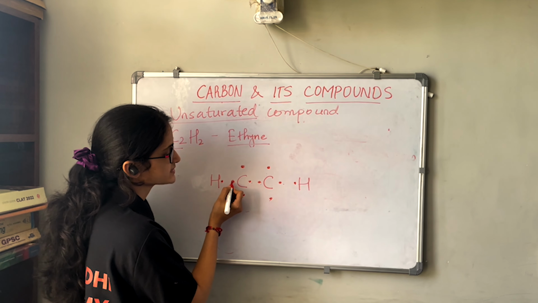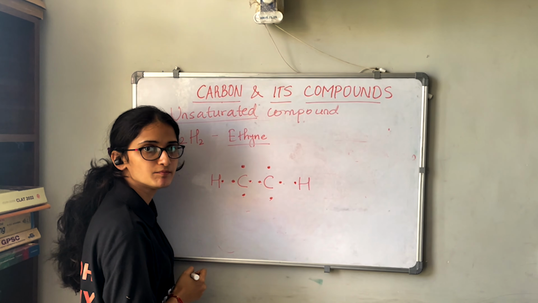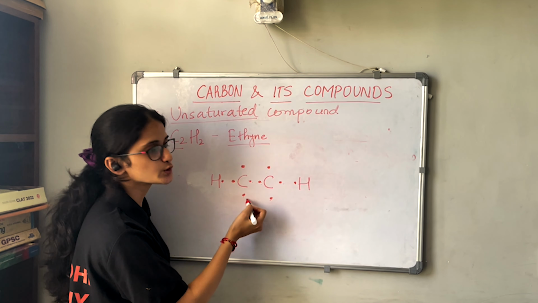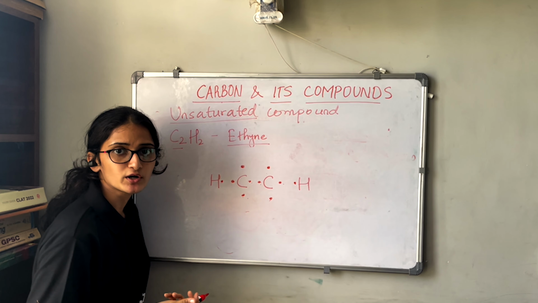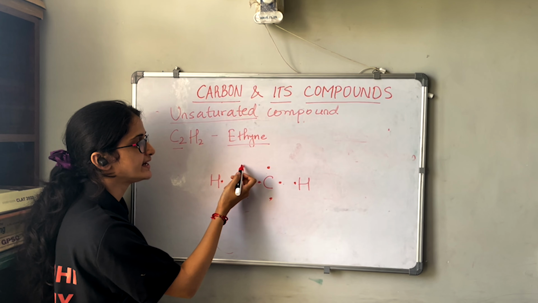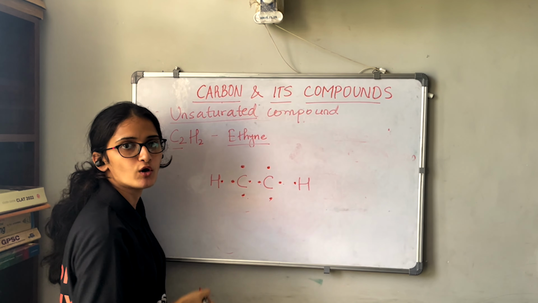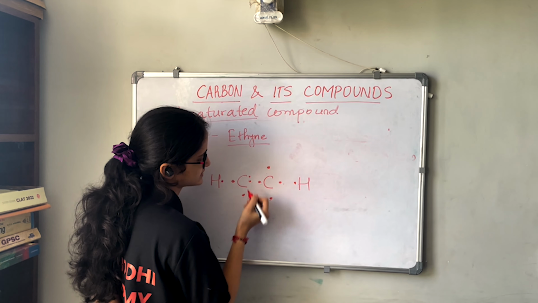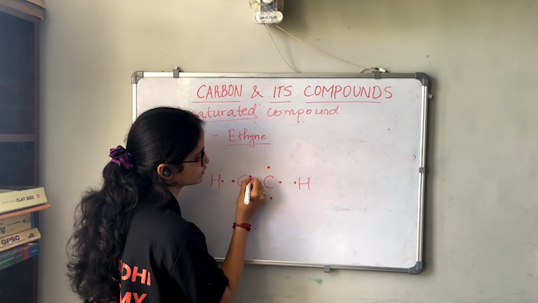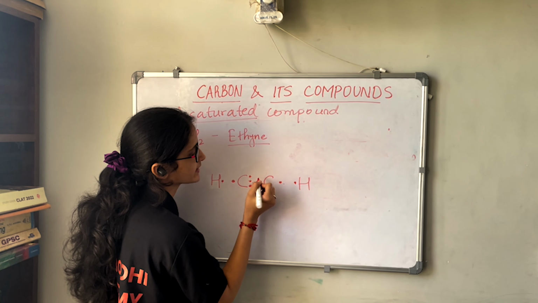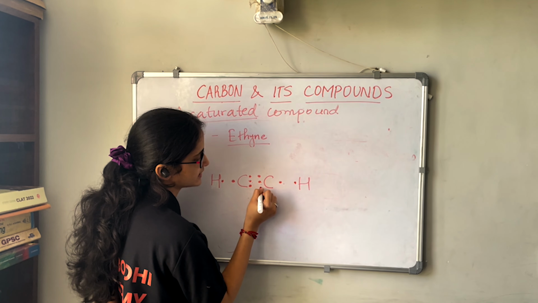Now this electron is participating in bonding, and also this electron. But what about these 2 electrons? Are they participating in bonding? No. So we can take these electrons to form bonds with the other carbon. We can take this electron this side and this electron this side to share with the other carbon. Same way we can take this electron here and this electron here.